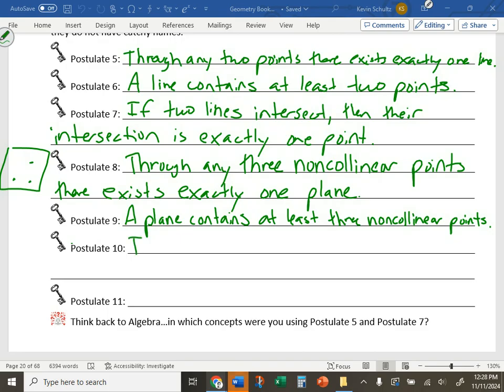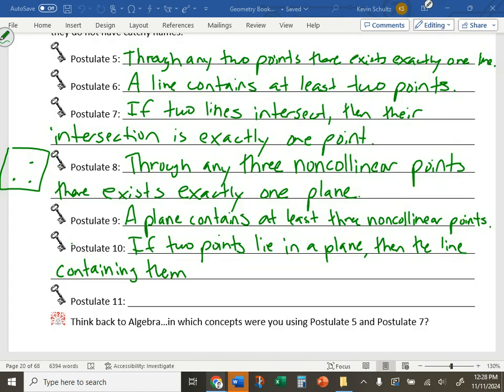Here's another wordy one, postulate 10. If 2 points lie in a plane, like are in the plane, then the line containing them lies in the plane.